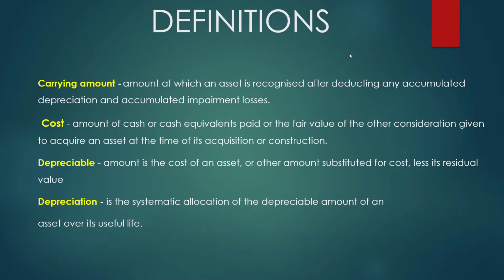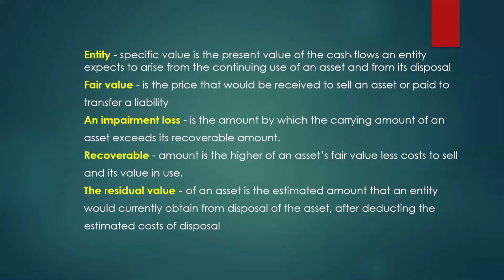Next is depreciable amount. This is the cost of an asset, or other amount substituted for cost, less its residual value. Next, depreciation is the systematic allocation of the depreciable amount of an asset over its useful life. Next one is entity-specific value, which is the present value of the cash flow an entity expects to arise from the continuing use of an asset and from its disposal.